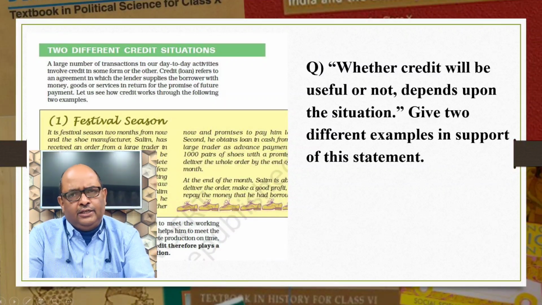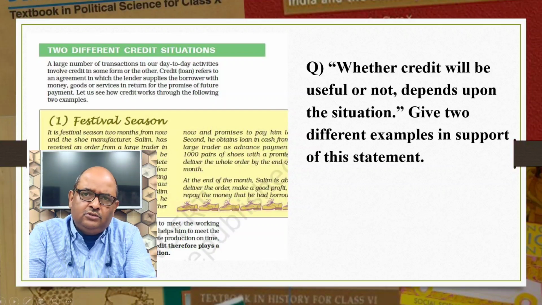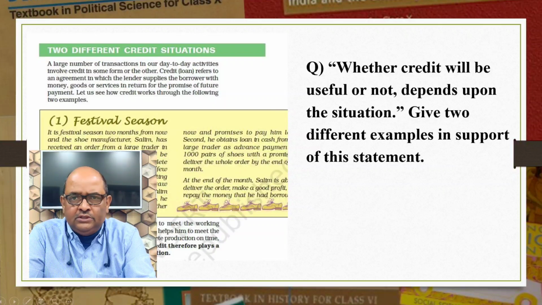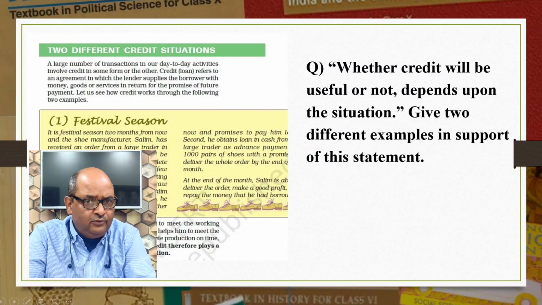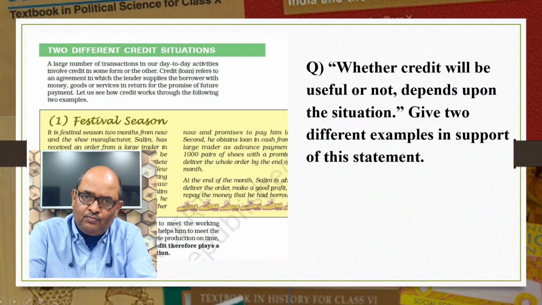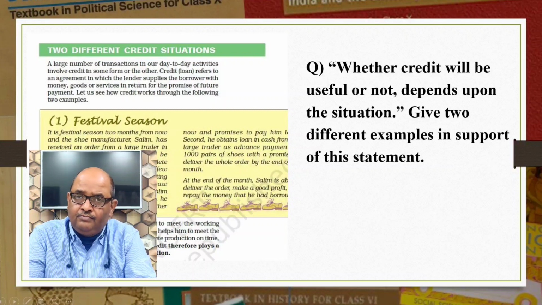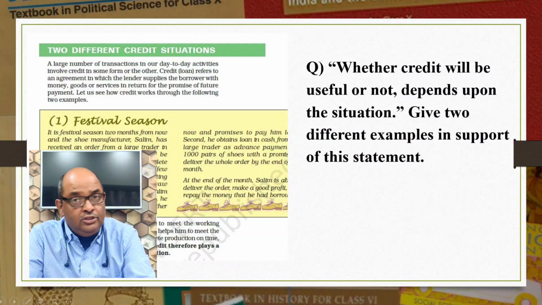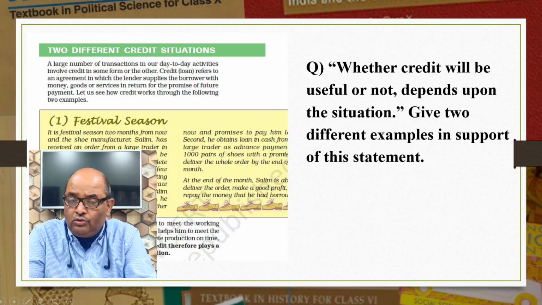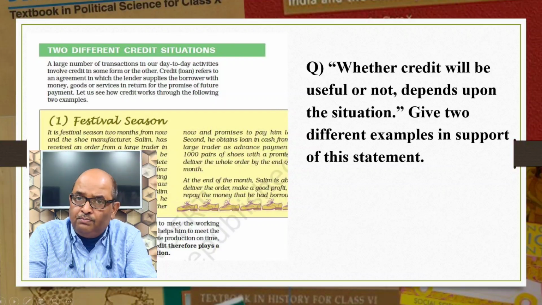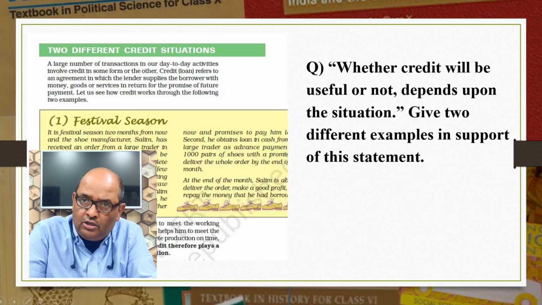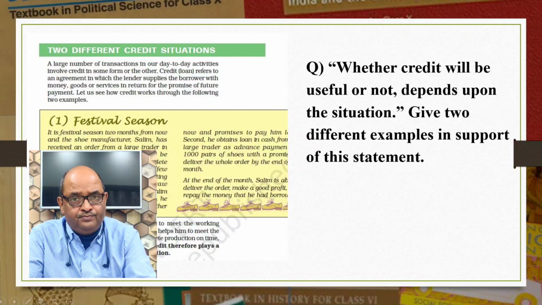See, it is true to say that the usefulness of credit depends on situations. Sometimes the purpose for which the loan was taken is fulfilled and sometimes it is not so. Credit proves to be useful when the borrower is able to return the loan amount on time and also make some profit with the use of that money. For example, Salim, in your textbook, a shoe manufacturer, took a loan from different sources to complete the order of 3,000 pairs of shoes. In the end, he delivered the order, made profit and repaid the loan.